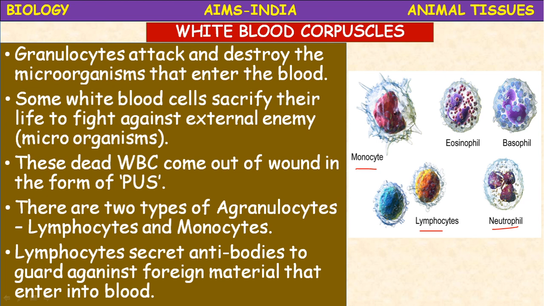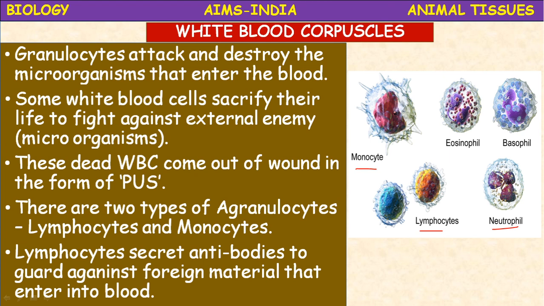Monocytes are motile phagocytic cells which engulf germs and do not secrete heparin. These are often changed into macrophages, and these monocytes are called scavengers of our body. Neutrophils are called policemen of our body. Monocytes are called scavengers of our body. And these are about the WBC. They play a very important role in the immunity.